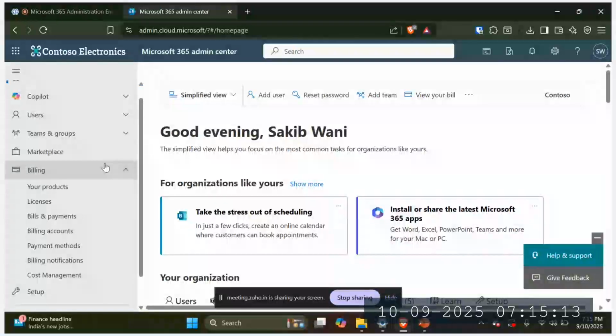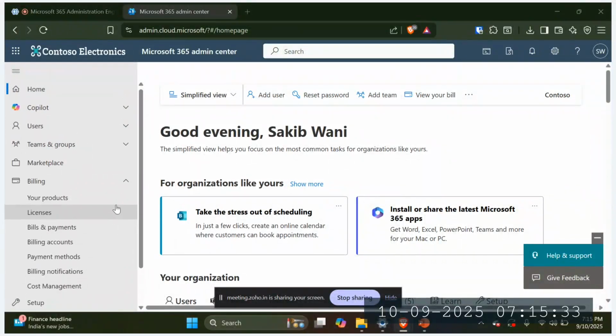I can guide you to purchase that custom domain. But by default, we will not be providing custom domains. If you have already purchased a custom domain, then we can guide you to add that custom domain with your Microsoft 365 tenant, but not purchase it.